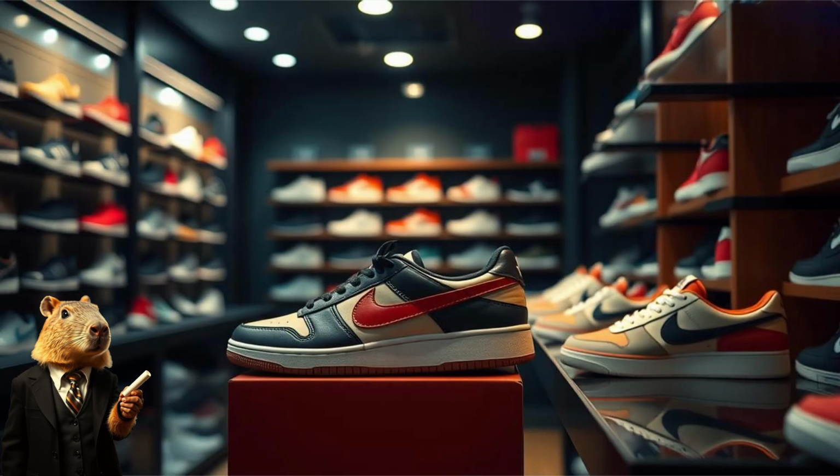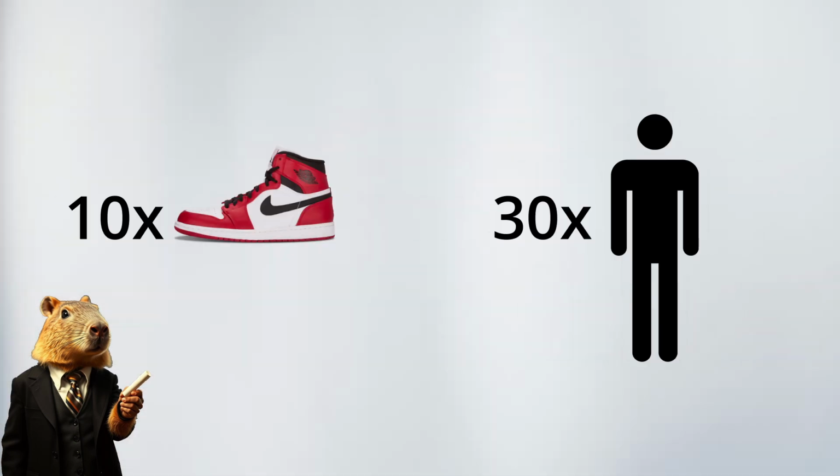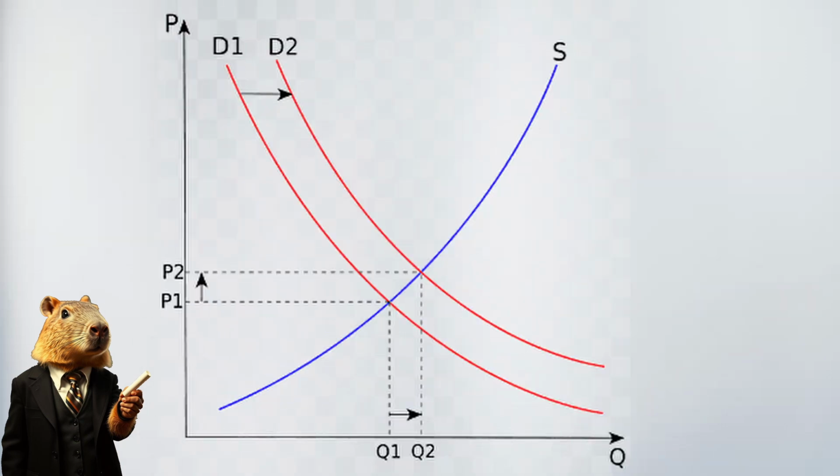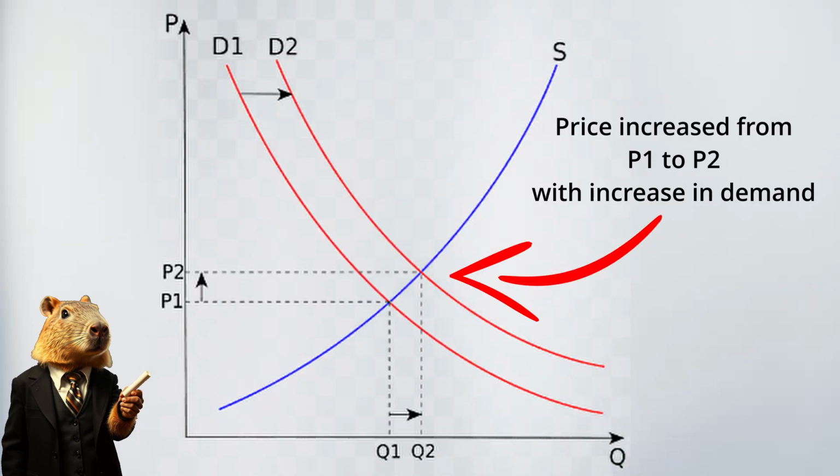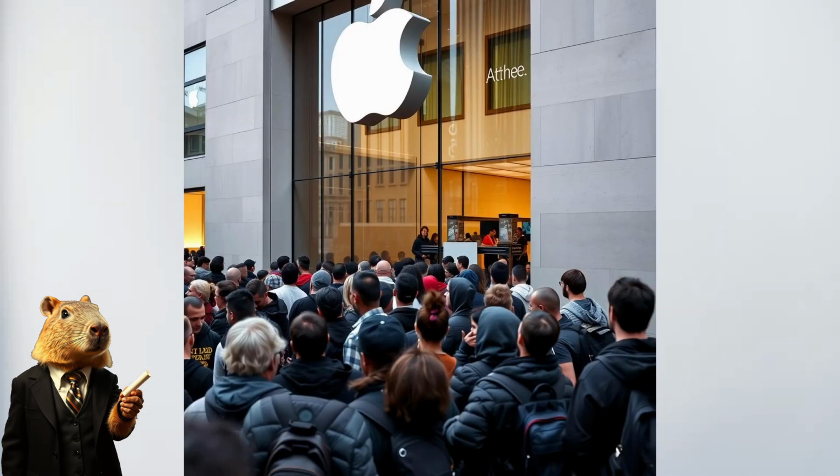Imagine a new pair of limited edition sneakers drop. The store only has 10 pairs, but 30 people want to buy them. This high demand with low supply causes prices to rise. Maybe some buyers are even willing to pay more than the retail price just to get their hands on those exclusive kicks. When demand exceeds supply, prices tend to rise because people are now competing for something rare.